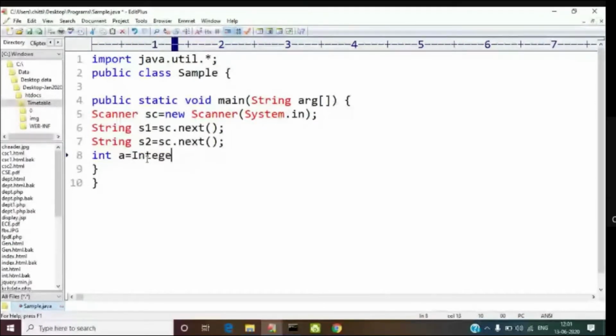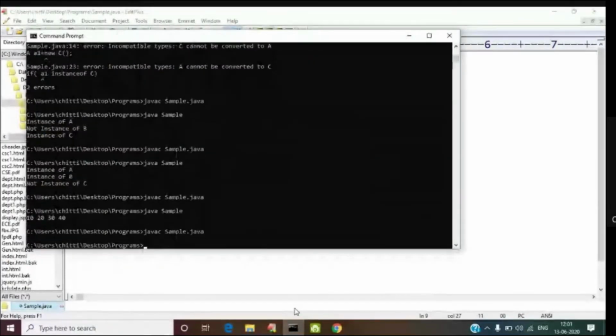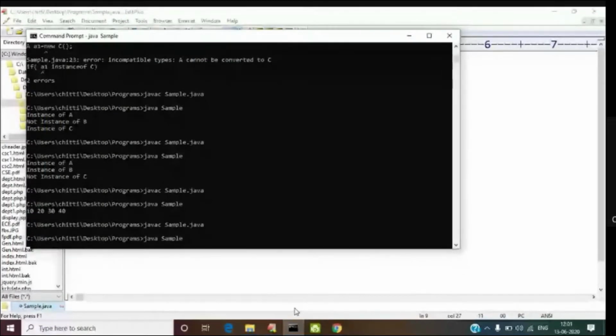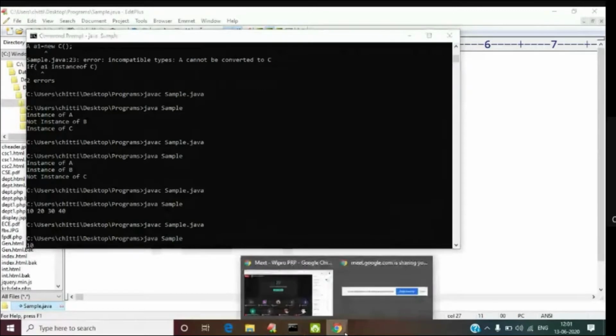see, one more thing I'll show you. If I am doing like this, system dot out dot println S1 plus S2. So if I do it like this, what happens if I enter two values? I'm entering a value 10. Afterwards, I enter a value 20. What output will I be getting?